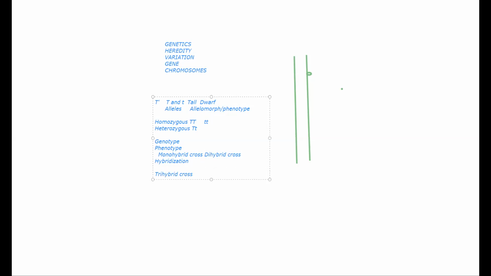Then there is a reciprocal cross. If in the first set of experiment we have taken tall plant as male plant and dwarf plant as female, then in the reciprocal cross we take tall as female and the dwarf plant as male.